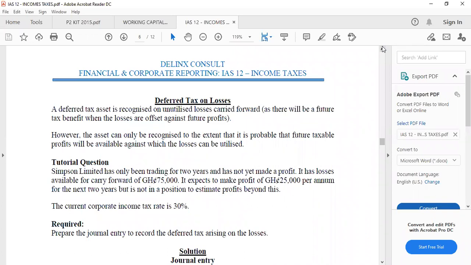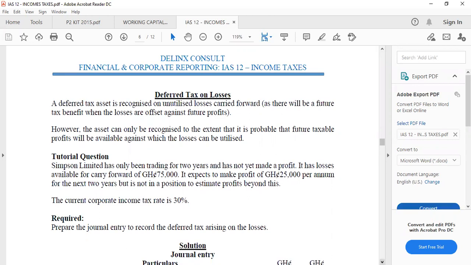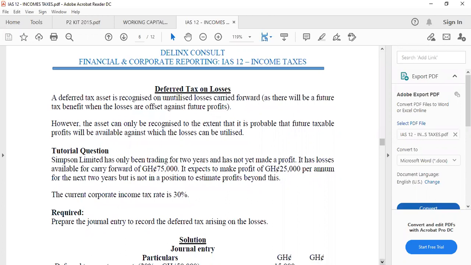Okay. So what is the total loss? The 75,000. But what is the value of the profit that they are saying they can make? It's 25,000 per annum for the next 2 years. So what will be the total profit that they will make? 50,000. So are they going to make the provision on all the 75,000 or on the 50,000? They will make it on the 50,000. Only the 50,000. And that will be represented as what? A deferred tax asset, which will be subtracted from our current tax.